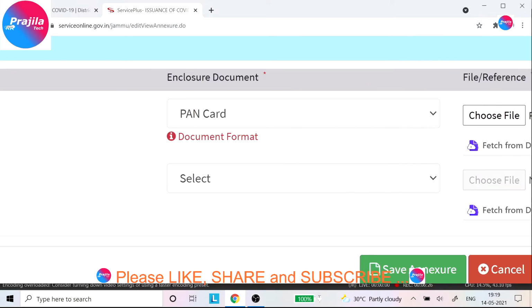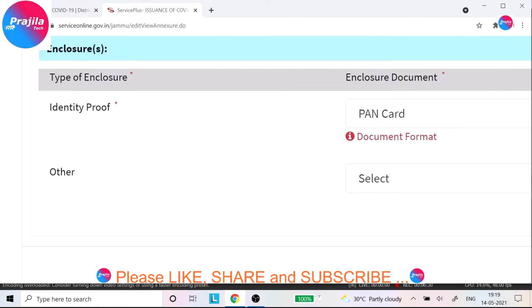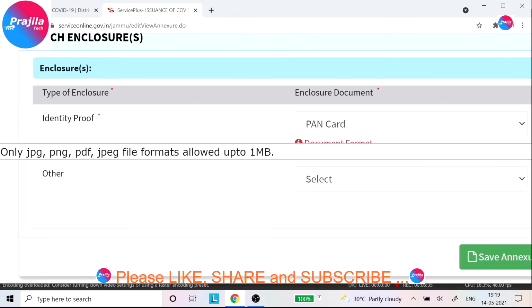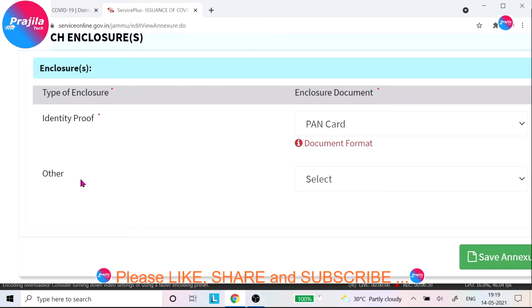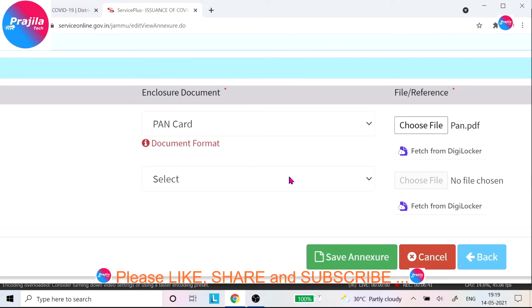You can see here pan.pdf has come. So there is a warning here about document format, and next one you have to select. There is another option, identity proof we have uploaded. What is the warning? Only JPEG, PNG, PDF, all these up to 1 MB only will be supported. So if your file is larger, you have to downscale it.